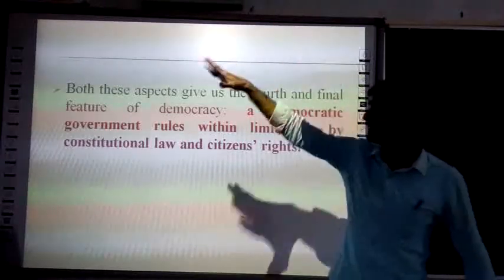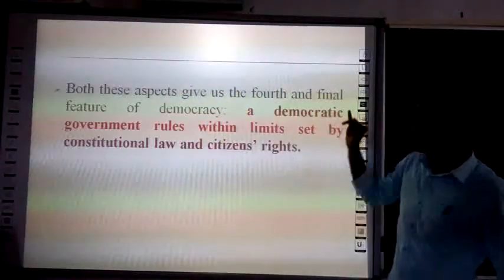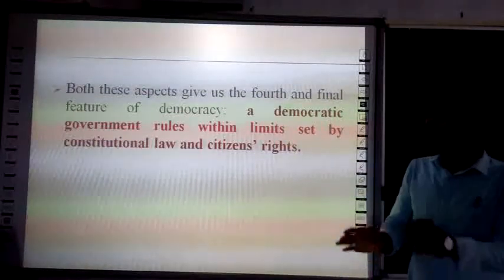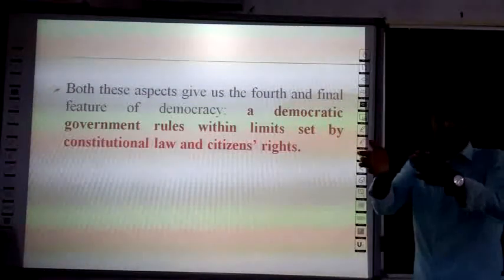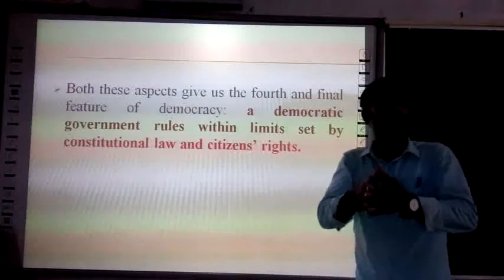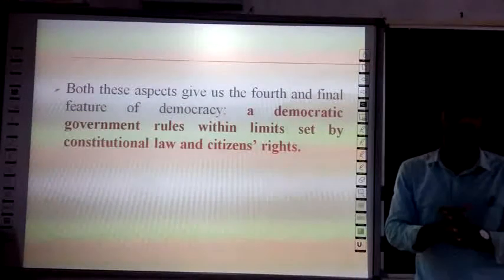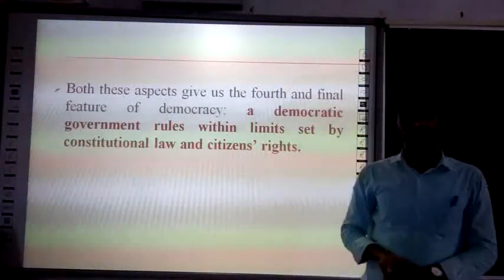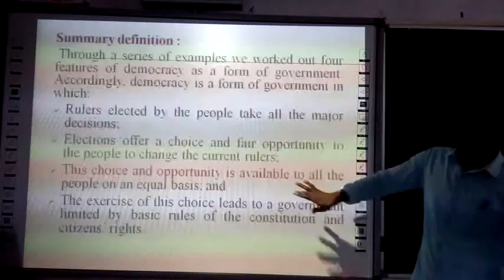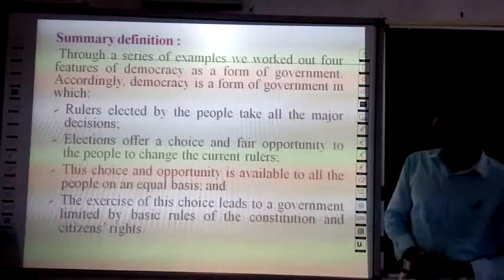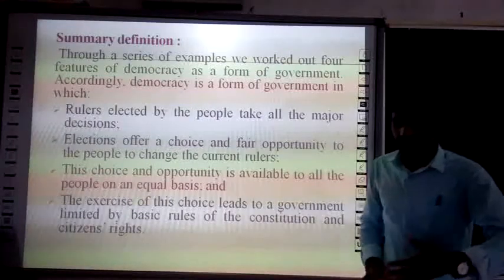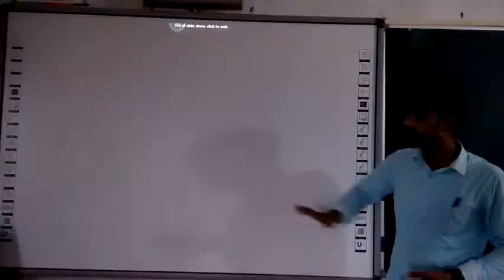But in a democracy, the democratic government rules within the limits set by constitutional law and citizen rights. So in today's class we have learned about